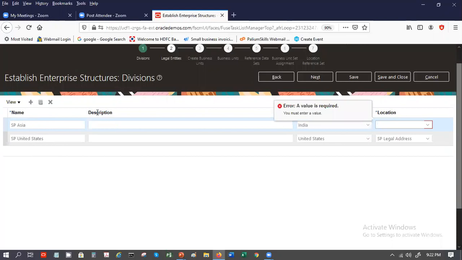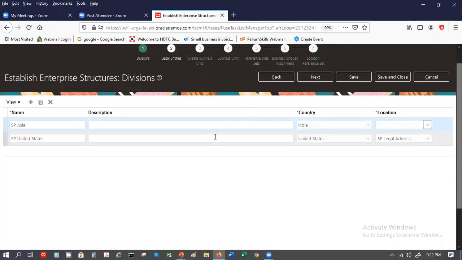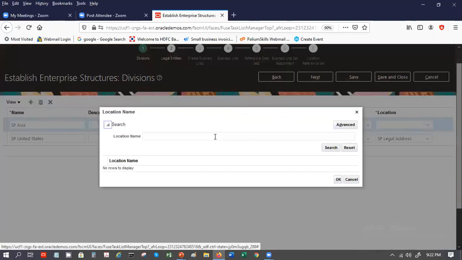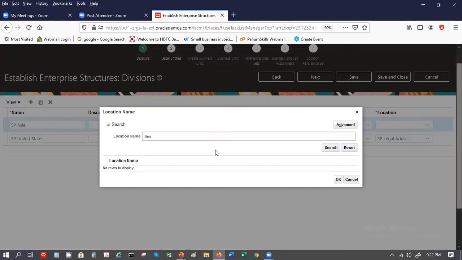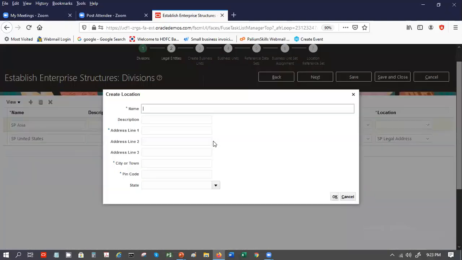So that legal entity data we will be having, right? Correct. So what will the system do? It will go behind the scene and create the legal entity based on this. See, we can't find any location names here. So what we can do, we can create our own location name. The create option is there. We go to create.